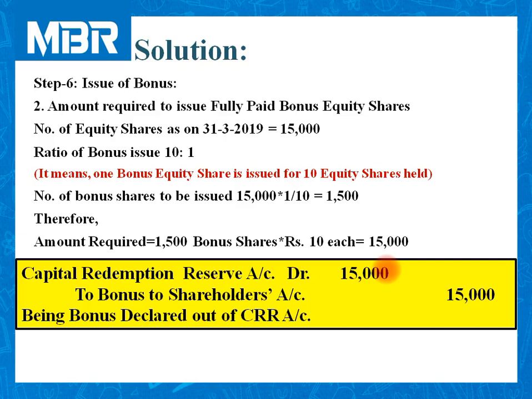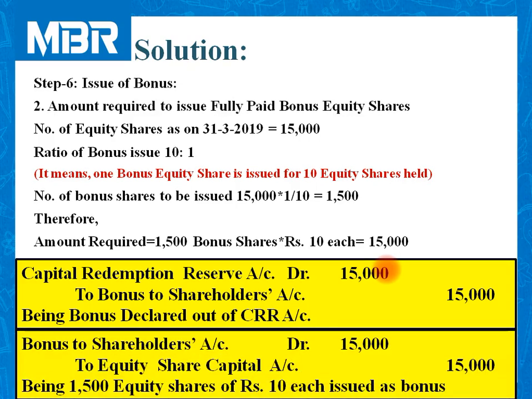It is a case of issuing fully paid bonus shares, so we can transfer the amount from CRR. CRR account is debited to bonus to shareholders 15,000, and bonus to shareholders account is debited by rupees 15,000 to equity share capital account 15,000.